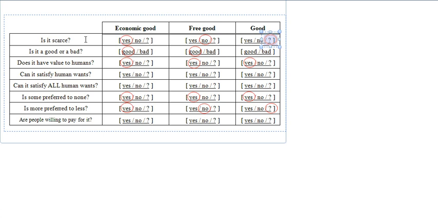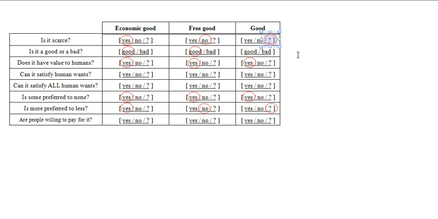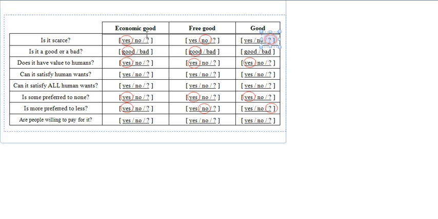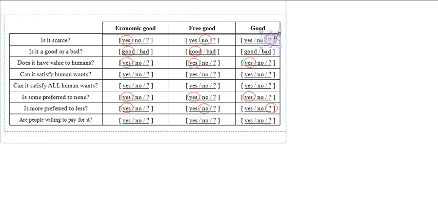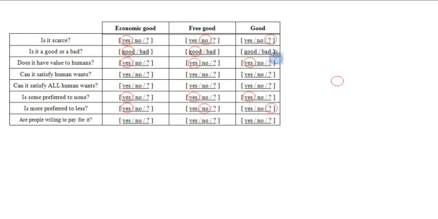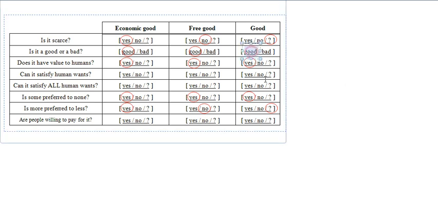Good is not scarce when we are talking about free good. So actually we can't tell the answer. So the answer should be uncertain. And then for the second question, because both of the answers are good, then finally we will also know that the answer here is also good. And then afterwards we can jump to the fourth and the fifth question.